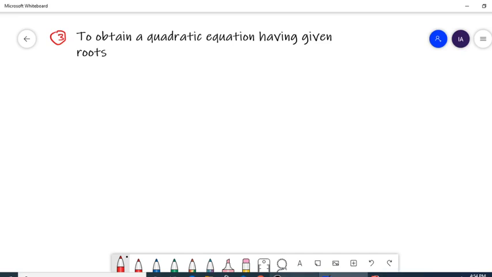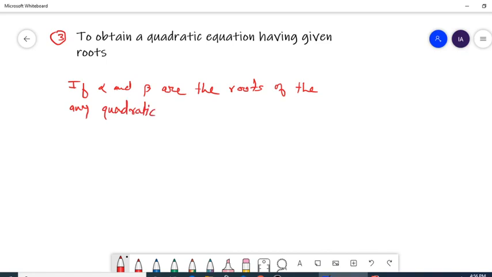So suppose if alpha and beta are the roots of any quadratic equation, then that equation can be obtained as x square minus (alpha plus beta) into x plus alpha into beta